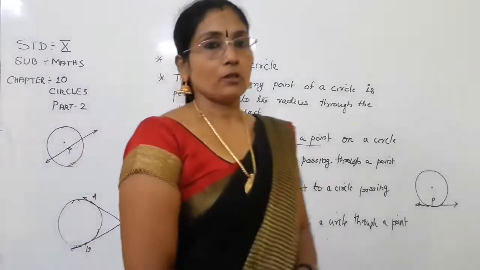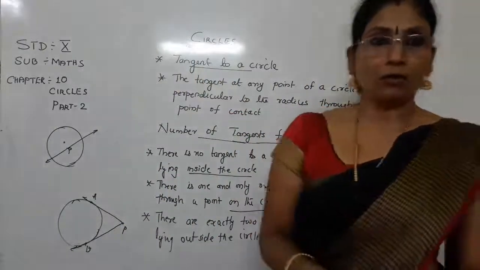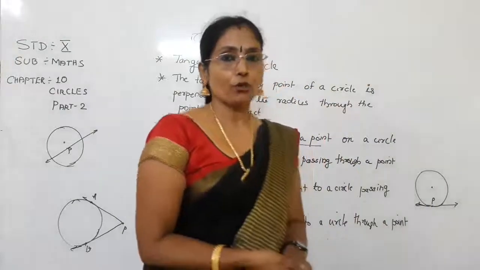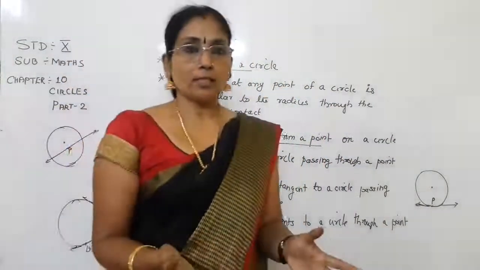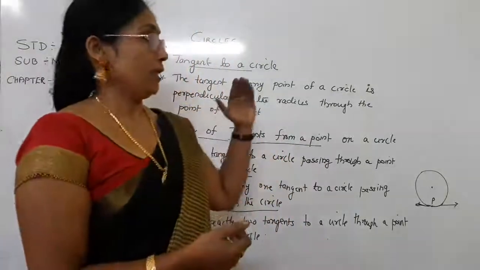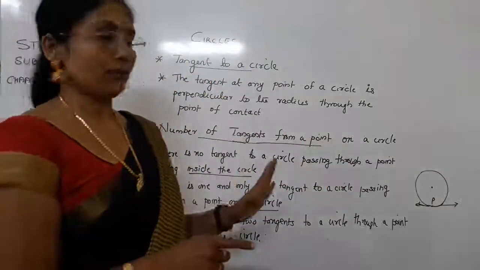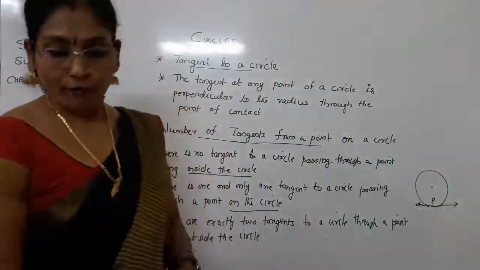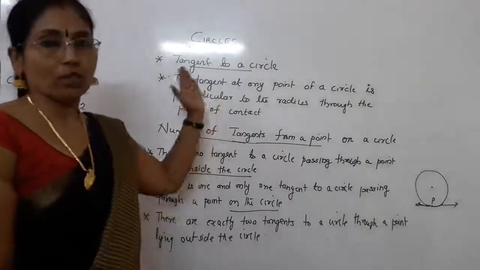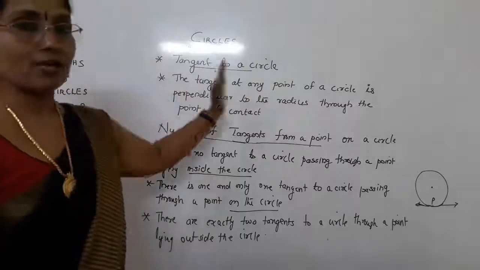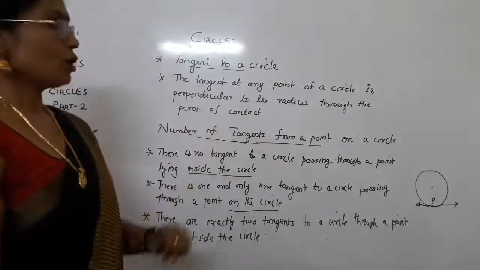Good morning, children. In the previous class we learned what a circle is and the definition of the tangent to a circle. What was the tangent of a circle? When a line touches a circle at a single point, it is called a tangent of the circle. That was already discussed in the previous class, and one more theorem was also explained. What was the theorem? The tangent at any point of a circle is perpendicular to the radius through the point of contact.